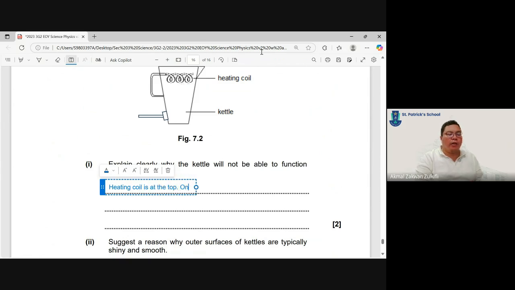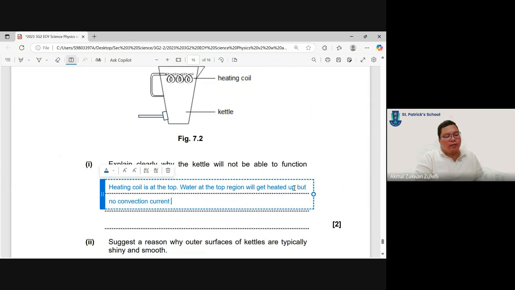Right? Only water at the top region will get heated up, but no convection current will form, as the less dense water will not sink.